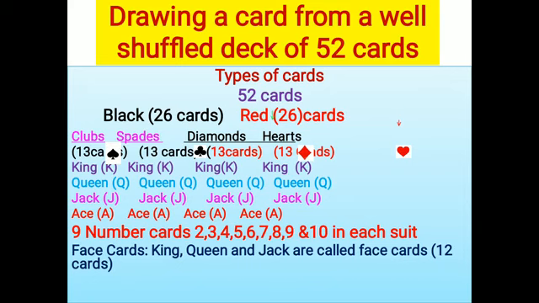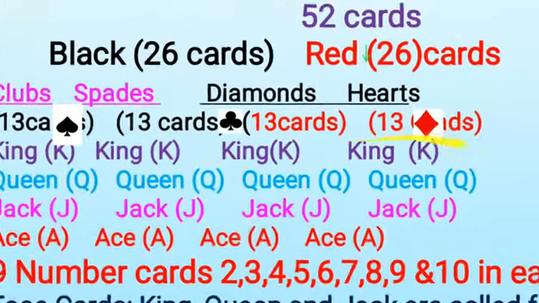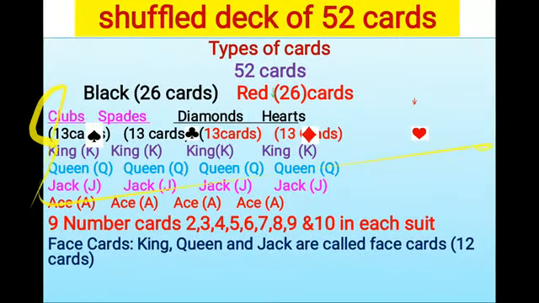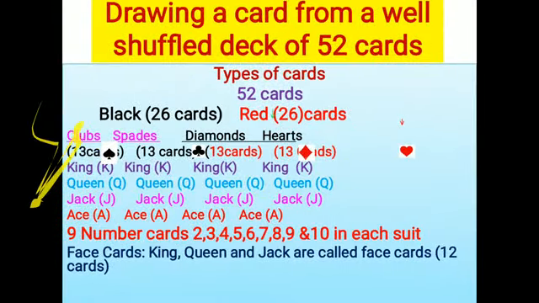Okay, good. And these 26 black cards are again divided into two types or two suits. The first one is called club. Club means this one symbol. Of course, it is not placed correctly. This one is club. And the second one is spade. And the red cards are two types, which are the diamonds and hearts.